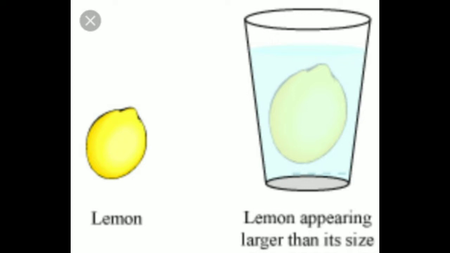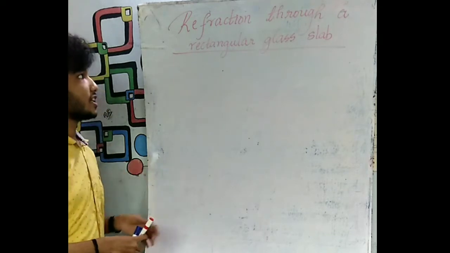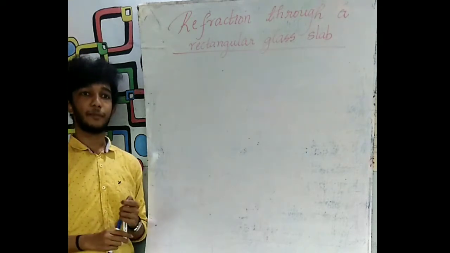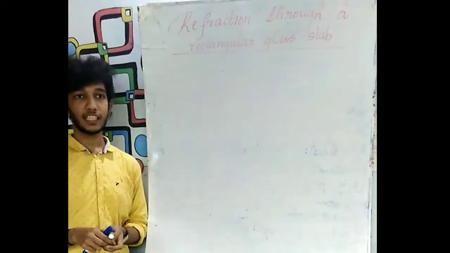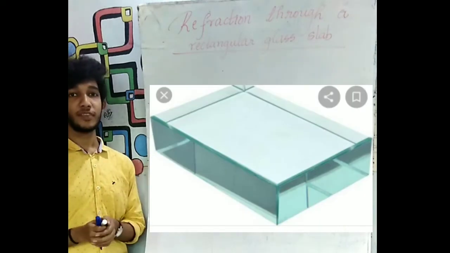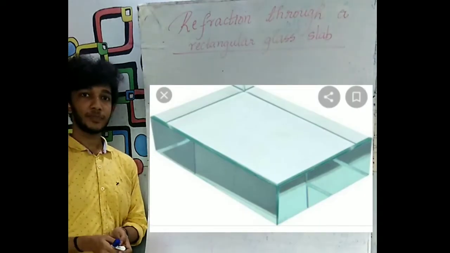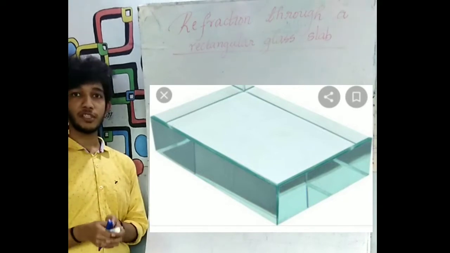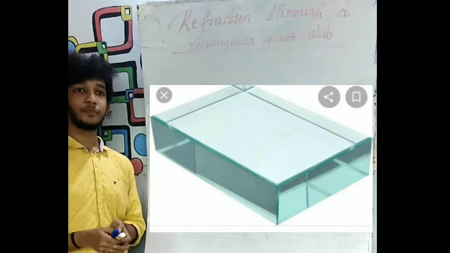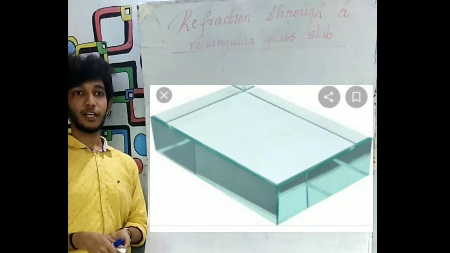Now I hope that the concept of refraction is clear before you. And now let us discuss refraction at plane surface. Let us now discuss refraction through a rectangular glass slab. I hope you all know what a rectangular glass slab is. See over here. This is a rectangular glass slab. You will have to do this experiment in your physics laboratory this year. So let us learn the theory part of that.